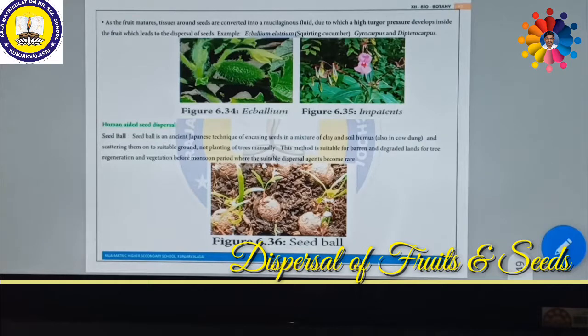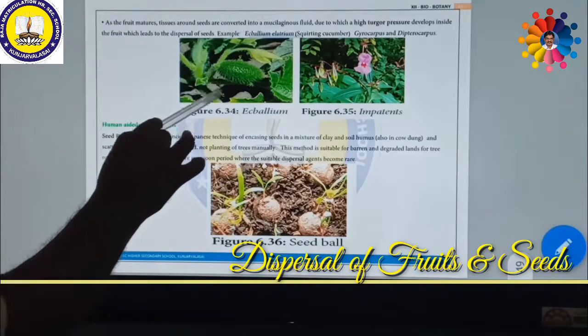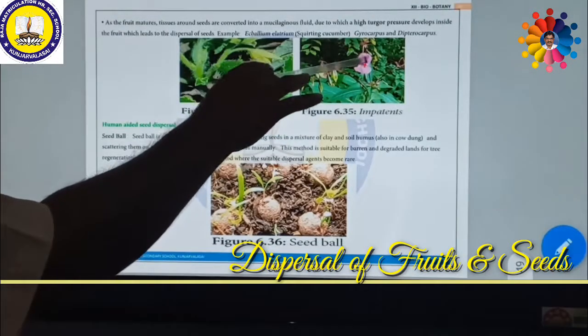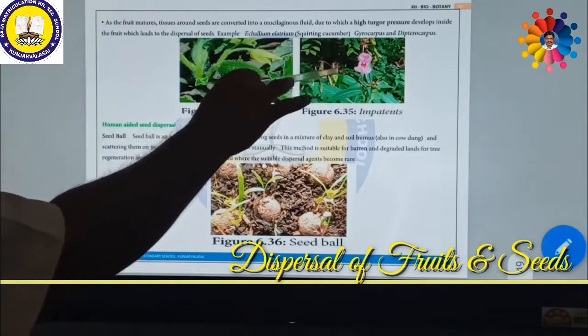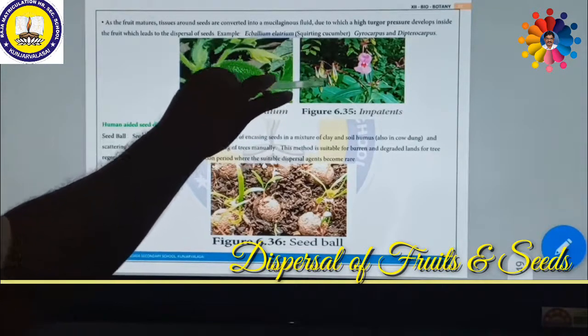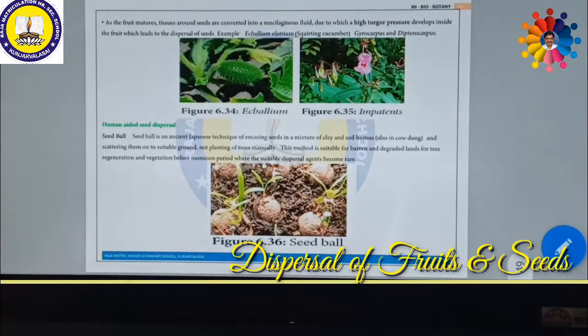Then Gyrocarpus, then Dipterocarpus. These are all examples. So this is the fruit of Ecballium. They can explode by themselves. This is Impatiens, the balsam plant. So this is the flower, this is the fruit. After maturity, if there is any rain, it immediately explodes and disperses seeds far away from the plant.